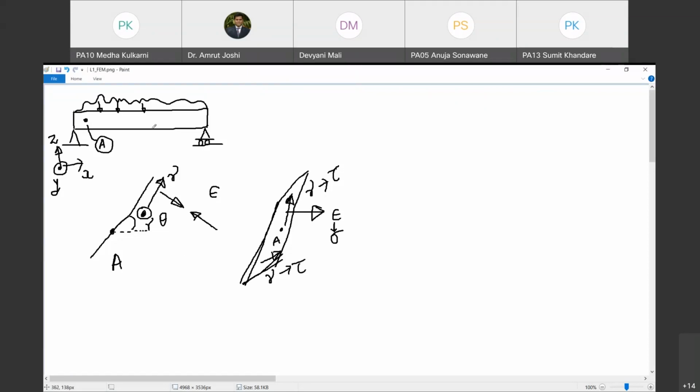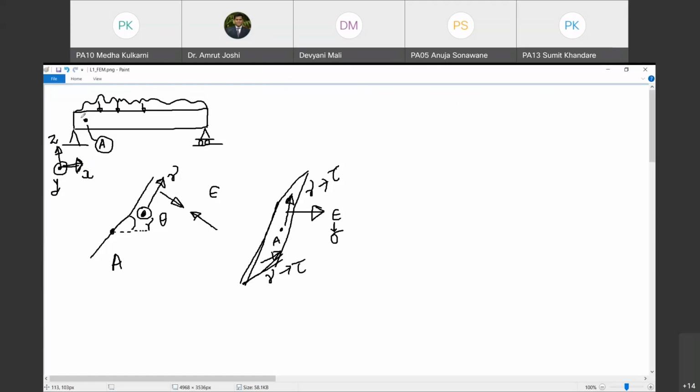Let us go ahead. So this is the Cartesian coordinate system, the reference coordinate system that I have chosen. X is along the length of the beam, Z is across the length of the beam, and Y is also across the length of the beam, but X, Y and Z are mutually perpendicular. I hope we are on the same page. Now we are on the same page.